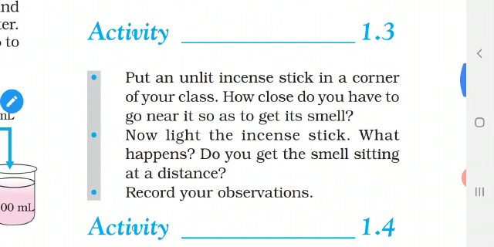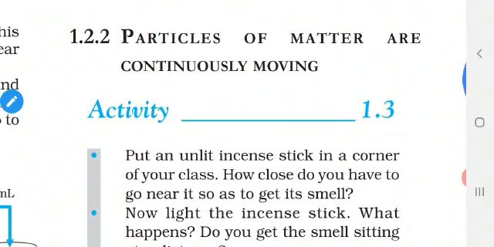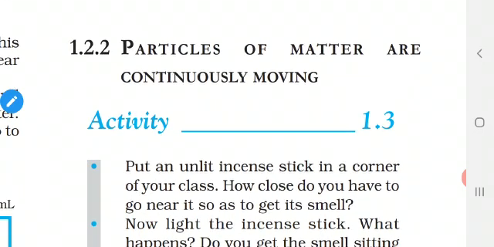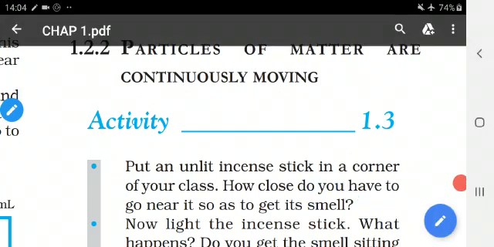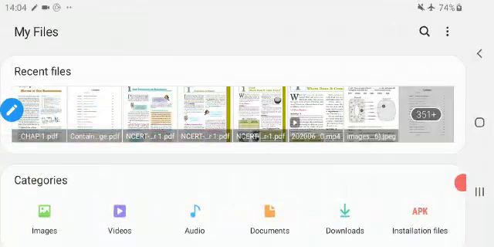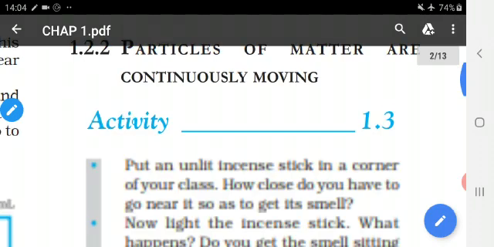Similarly, I will give you one more example. If your mother is cooking biryani, can you feel the smell? Yes, you can feel the smell, isn't it? So what does it denote? It denotes particles of matter are continuously moving. They are not at all stationary. They are mobile, which means they will be moving.